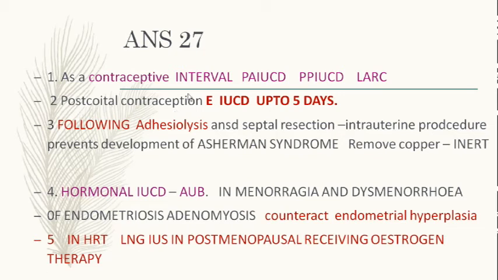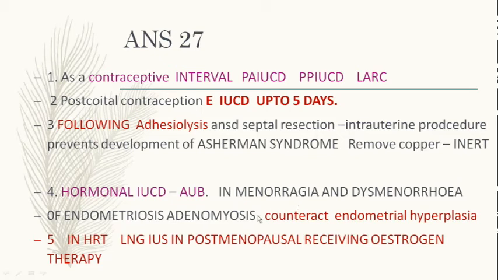So the answer is emergency contraception up to 5 days, and hormonal IUCDs are used in AUB, in menorrhagia, dysmenorrhea, endometriosis, and adenomyosis. In hormone replacement therapy, when you are giving estrogen, you can use LNG-IUS as a progesterone supplement in postmenopausal women who are receiving estrogen. AUB you have read, and you have understood that for menorrhagia of any kind, progesterone would help.